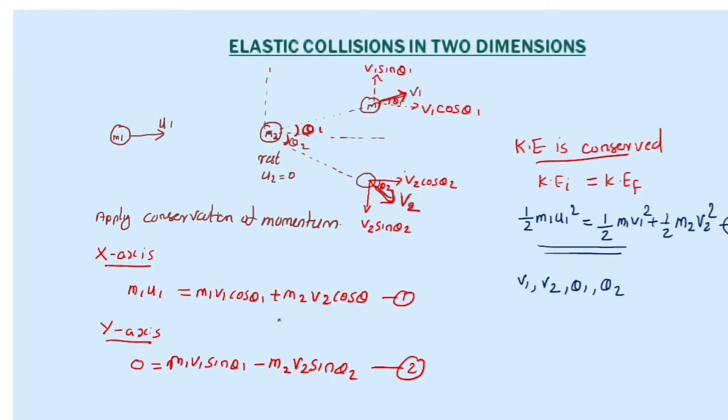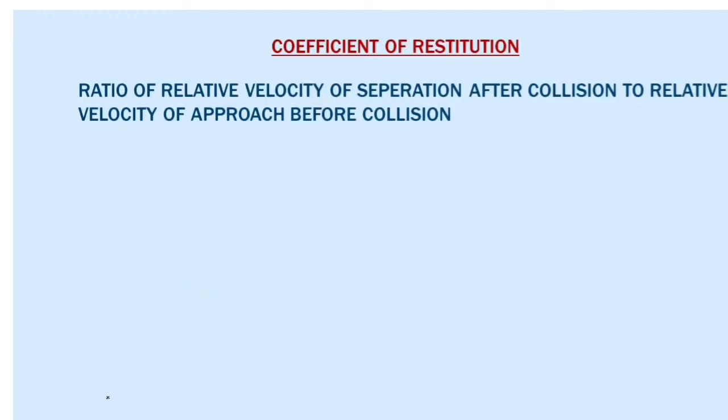So we have derived three equations here: conservation of momentum along the x-axis, along the y-axis, and conservation of kinetic energy. This is regarding elastic collision in two dimensions. Now let's discuss the coefficient of restitution.